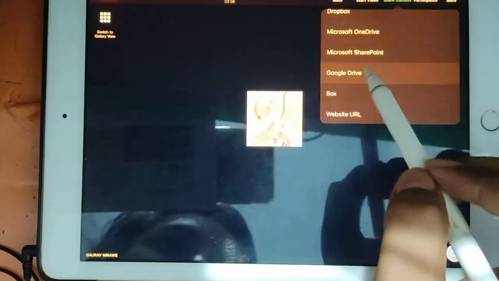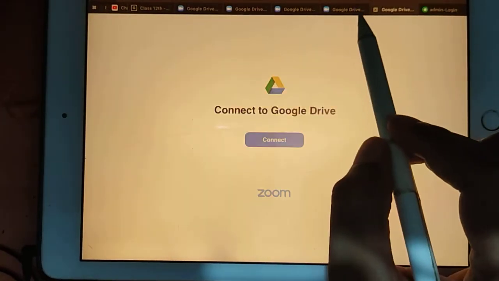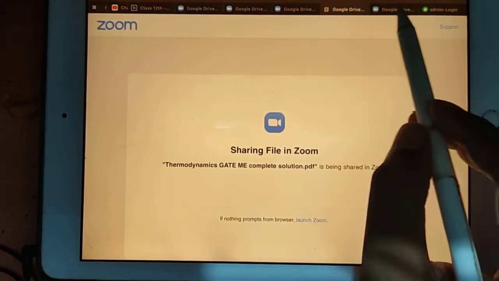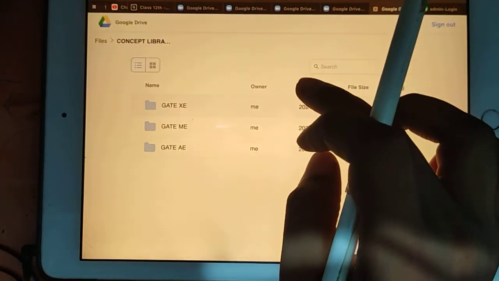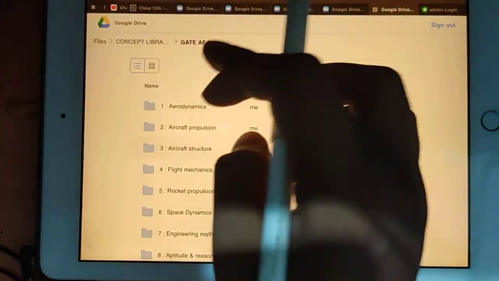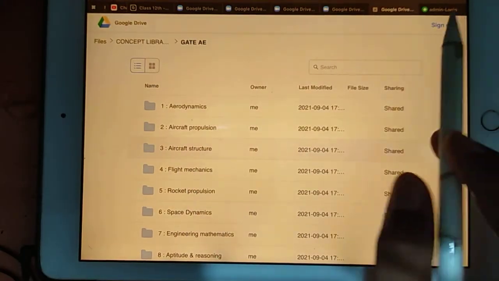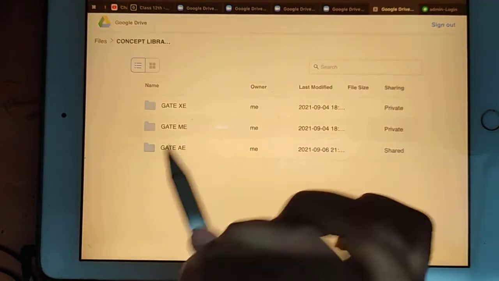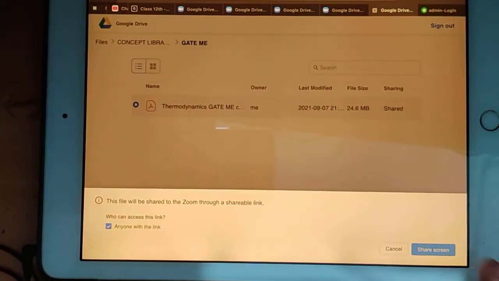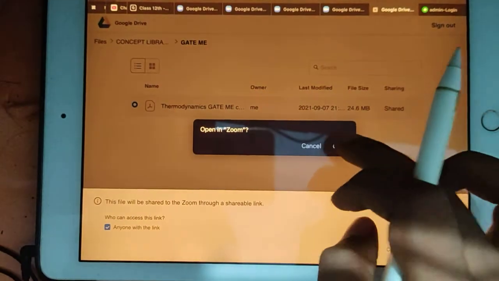Very good. So now you go in this way. I will share the question. Google Drive. Connect. Concept library. GATE, sorry, not AE, GATE ME. Thermodynamics. Share screen. Open.